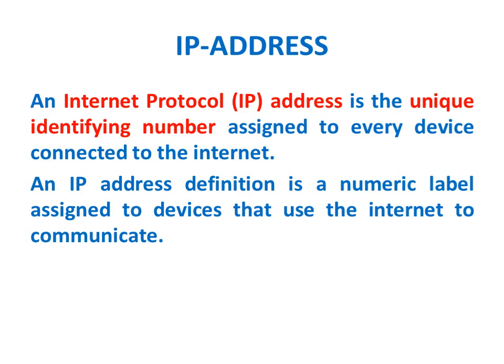Unique identifying number means no two devices can have the same number, assigned to every device connected to the internet. We are referring to the word device, which means we should not think that only a computer or a laptop connected to the internet will be given an IP address. That is wrong. A laptop, a computer, a smart mobile phone, a smart TV, or any IoT device connected to the internet will be assigned a unique number, and that number is called an IP address.